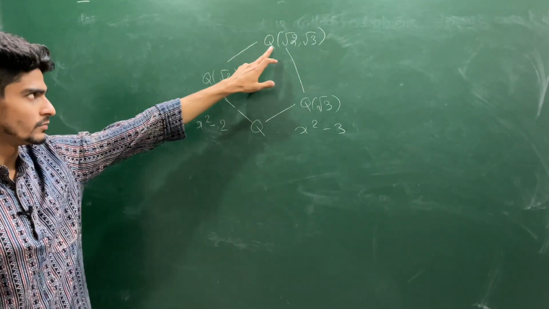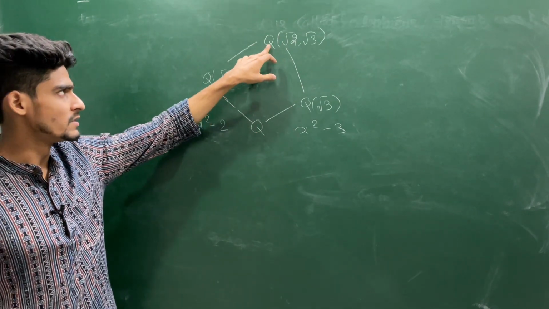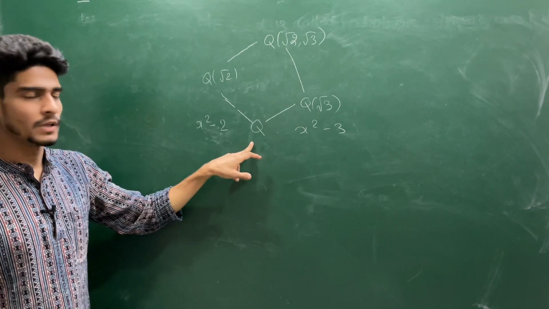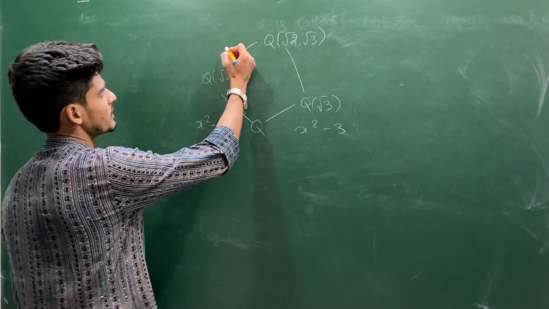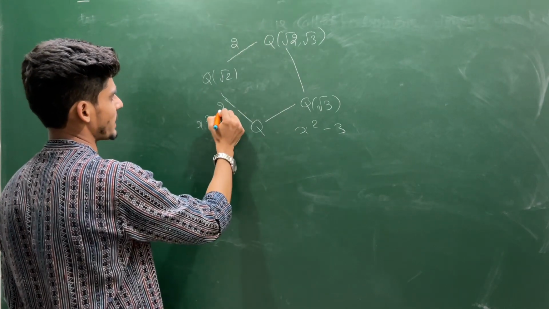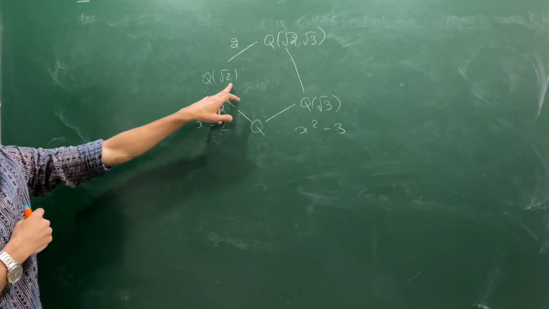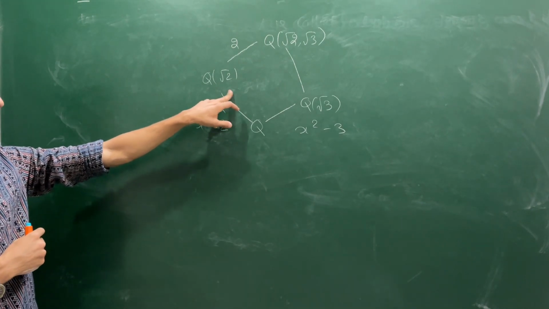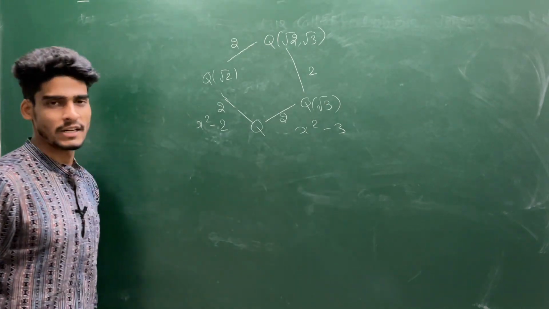So this is an algebraic extension of Q because root 2 is algebraic over Q, root 3 is algebraic over Q. This is a 2-degree extension. This is a 2-degree extension that you already know because of the criteria we have seen by using the basis element. This is a 2-degree extension, this is a 2-degree extension.